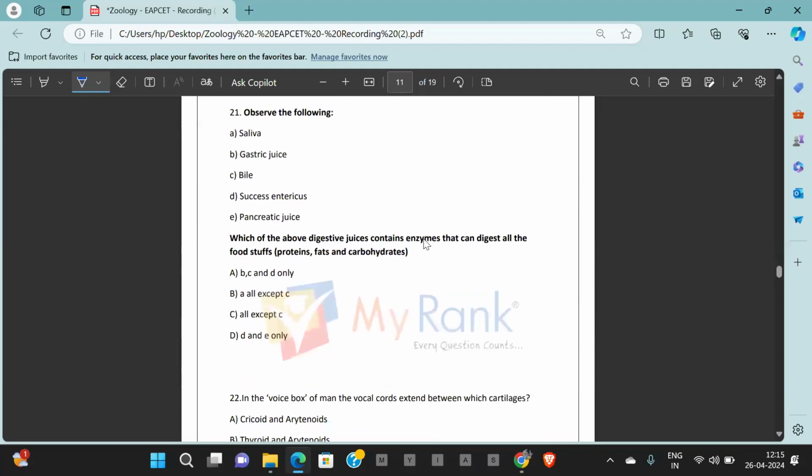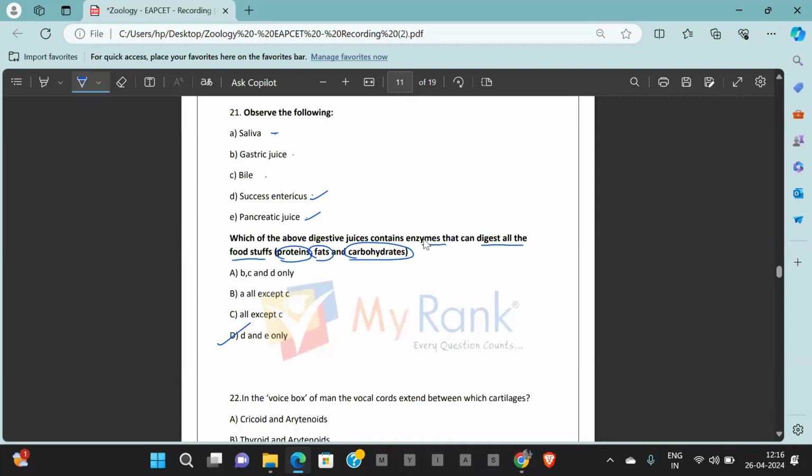21. Observe the following: saliva, gastric juice, bile, succus entericus, and pancreatic juice. Which of the following digestive juices contain enzymes that can digest all the foodstuffs? That means proteins, fats, and carbohydrates. The enzymes capable of digesting carbs, fats, and proteins are found in two juices: intestinal juices and pancreatic juices. Intestinal juices are succus entericus and pancreatic juices. So D and E. D and E only contain enzymes that are capable of digesting all.